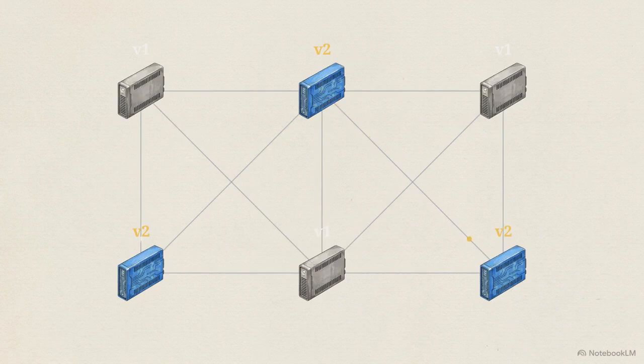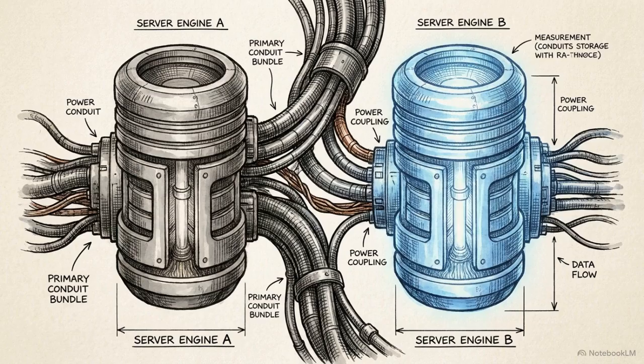The new version 2 code receives a packet written by the older version 1 code, and it must be able to read and process that data without errors. The system also requires forward compatibility. The old version 1 code is still running, and when it receives a larger payload with new fields from a version 2 node, it must extract the core data it understands and safely ignore the additions without crashing. These simultaneous constraints make evolvability a strict mechanical necessity. A system stays online only if its data structures change without breaking these two compatibility requirements.